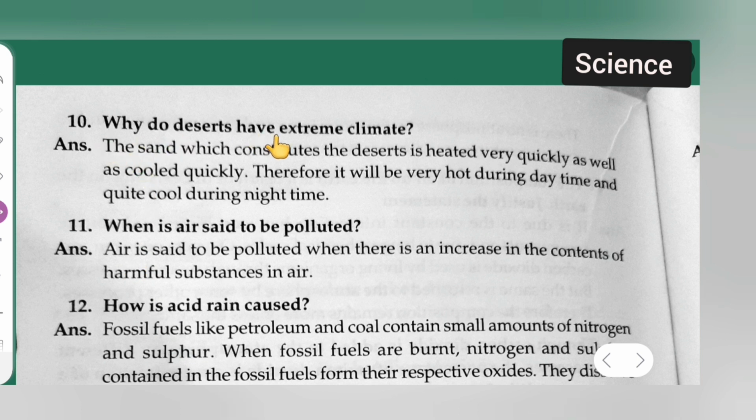Why do deserts have extreme climate? Answer is that sand which constitutes the desert is heated very quickly as well as cooled quickly. Therefore, it will be very hot during daytime and quite cool during night time.